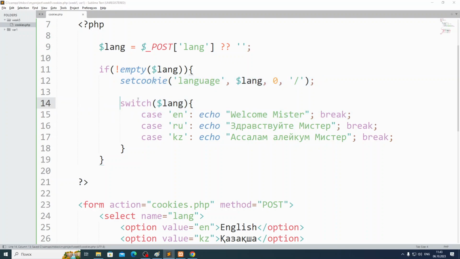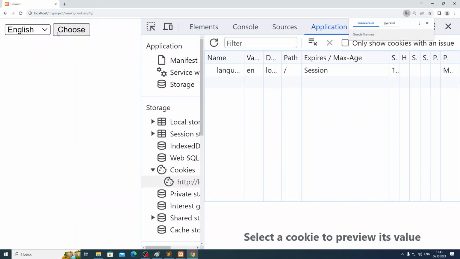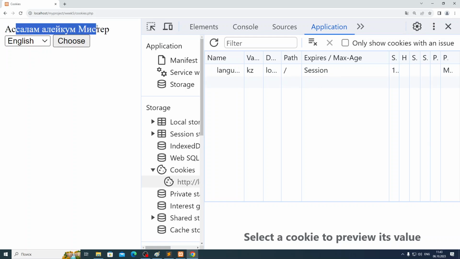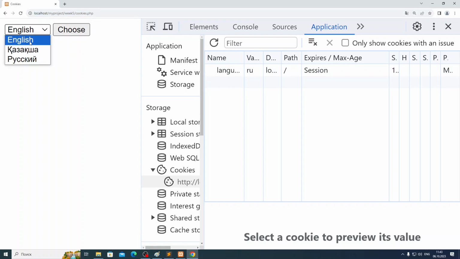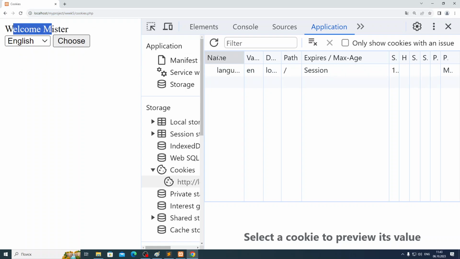Hi, guys, yeah? So I will come here. Let me remove this. I will come here, Kazakh, choose Salam Alaikum, yeah? And I have here KZ. I will choose another one, Russian, choose Здравствуйте, Mr. Language is RU, okay? Now I choose English, for example. Welcome, Mr. Language is English, okay, guys?